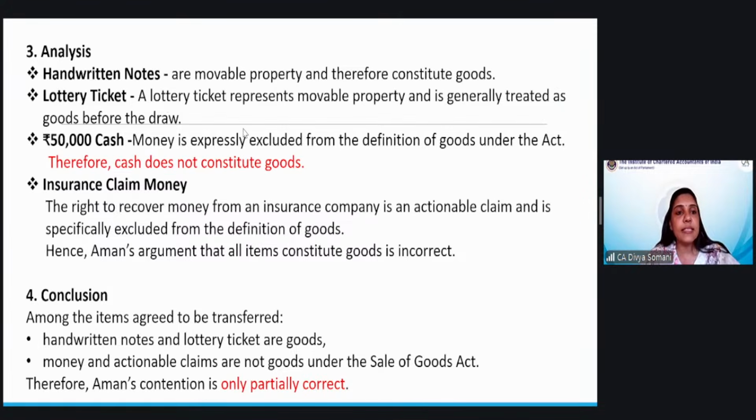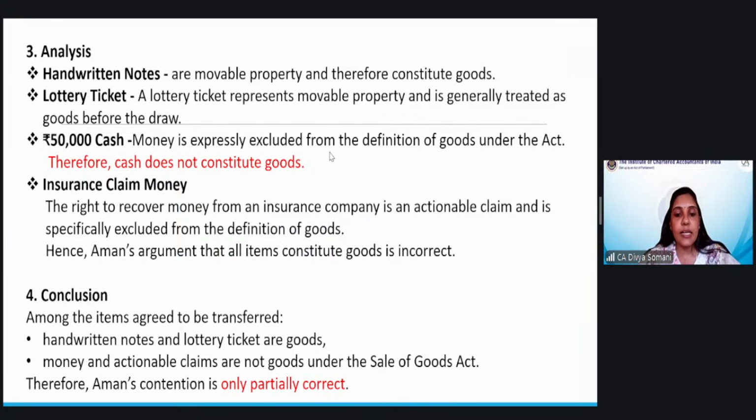This is the analysis. Handwritten notes are considered movable property, therefore they constitute goods. A lottery ticket represents movable property and is generally treated as goods before the final draw. Until the prize is announced, it is considered goods. For 50,000 cash, since money is expressly excluded, it is not goods. Then next, an insurance claim is not considered goods. Then what is the final conclusion?